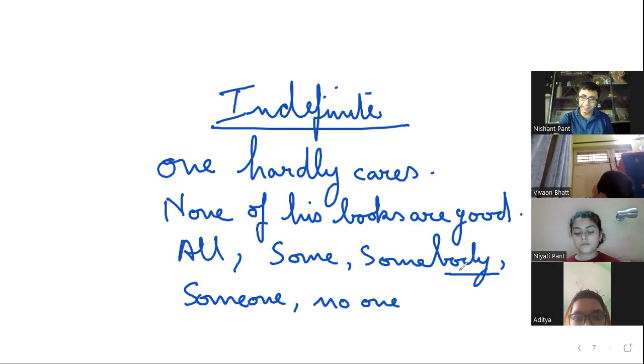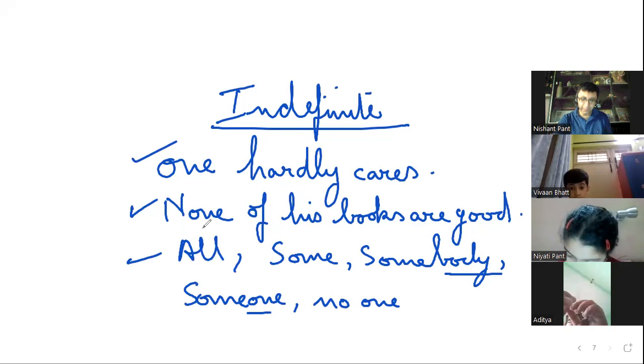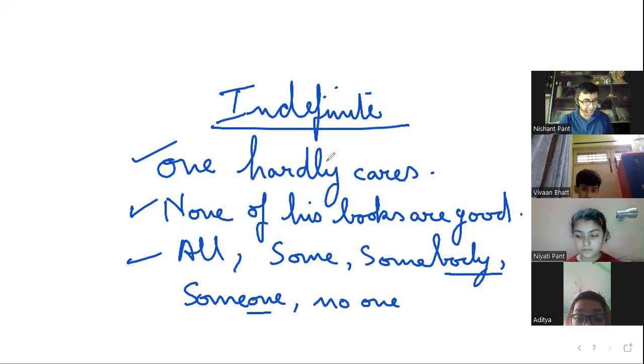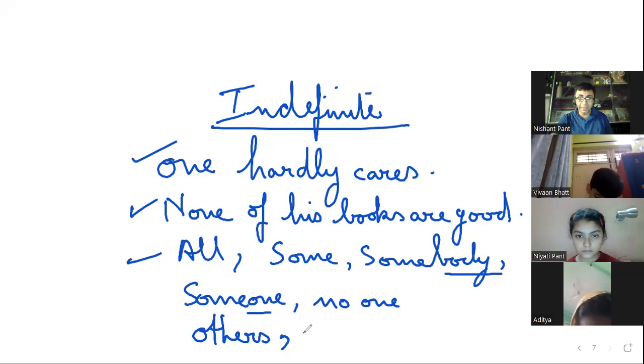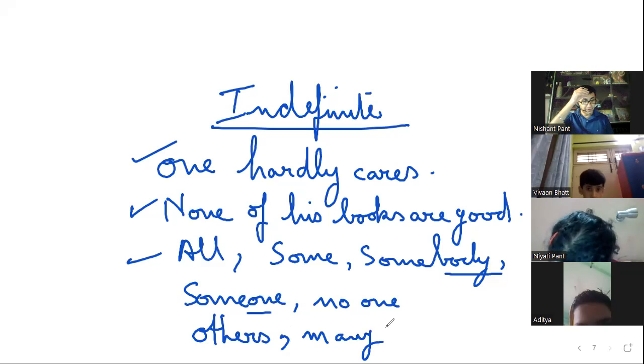All the words which end in body or one, or these ones which are one, none, they are all indefinite pronouns because they are not pointing to someone specific, right? Sometimes words like others, and even words like many are all indefinite pronouns.